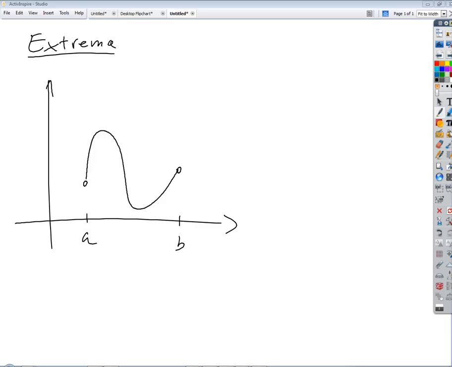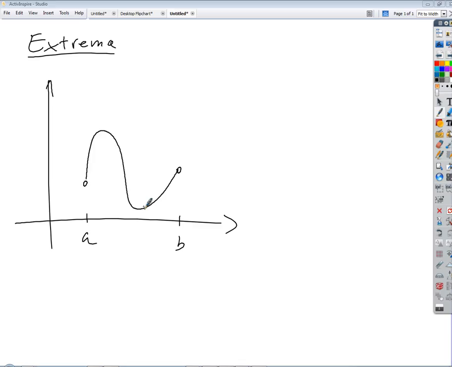So now we're talking about the entire interval: is there a point we can point to and say that is the highest place on that interval? And we can. It's right there. Same place as the relative maximum. And the absolute minimum is right there, okay?